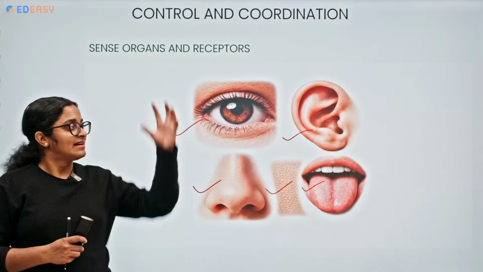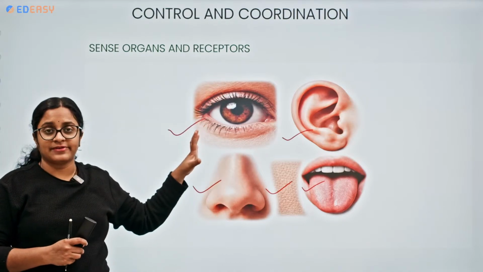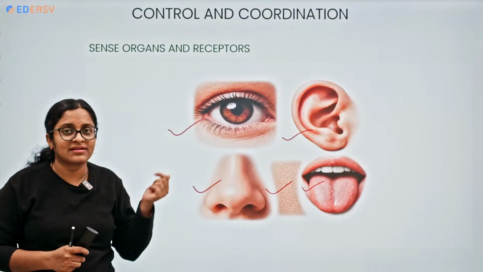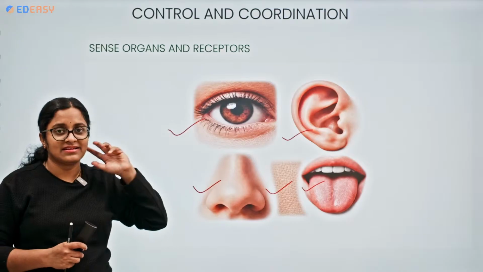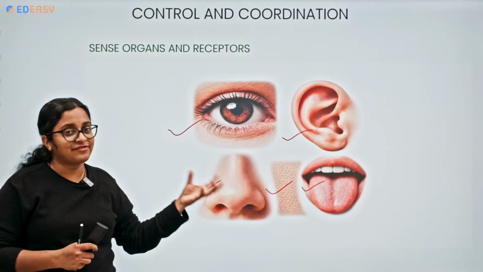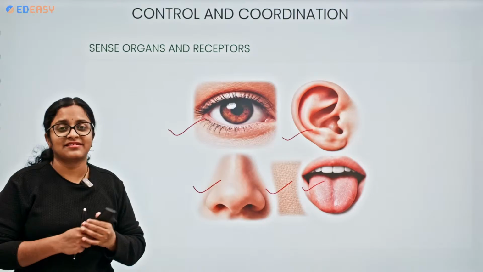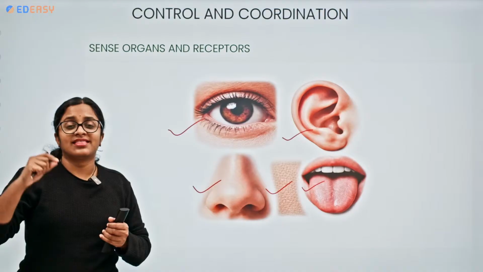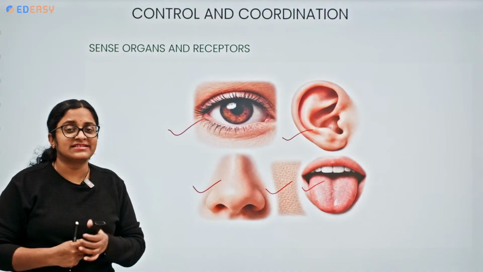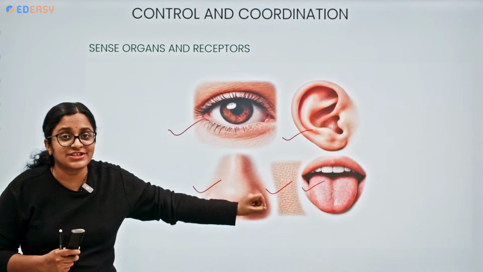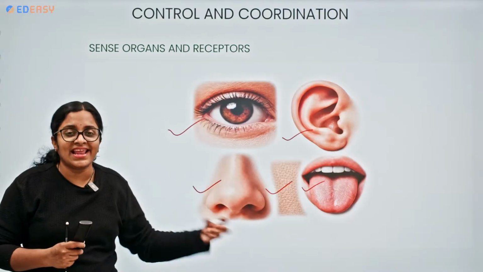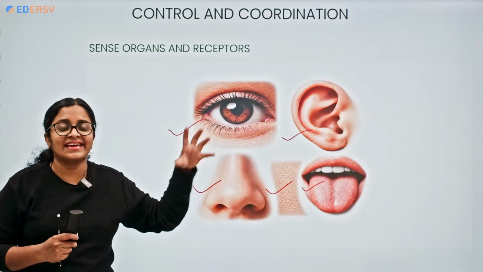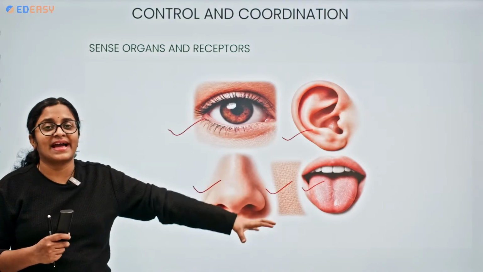So now, first the eyes have seen, the nose has smelled, the ears are particularly for hearing, the tongue for tasting, and the skin for having the touch sensation. These are the sense organs. There will be some special structures in these sense organs which will help you to analyze and understand what is the external stimuli that is making you give some action.